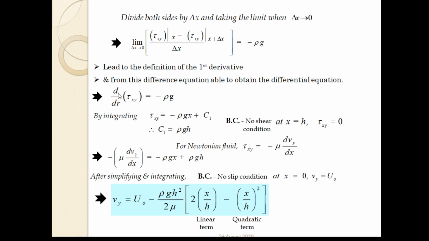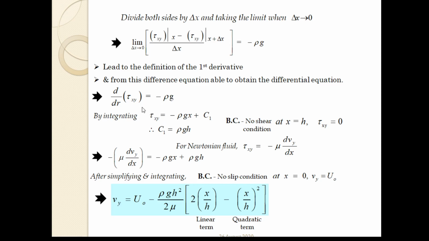So after taking the limit, we get d/dx of tau xy equals minus rho g. After integrating, we get tau xy equals minus rho g x plus c1. So c1 is your first integral constant, and now, as we have this shear stress, we need to take the boundary condition.